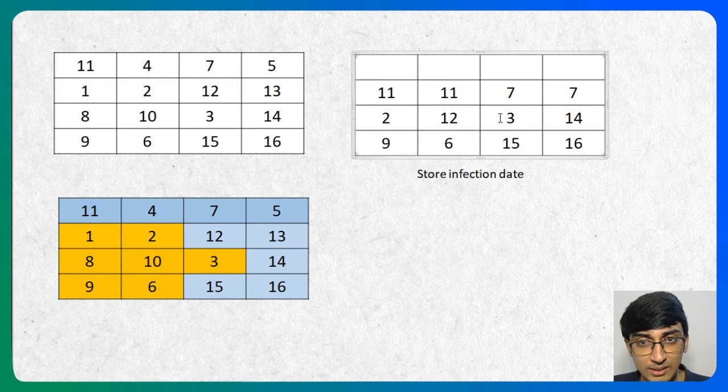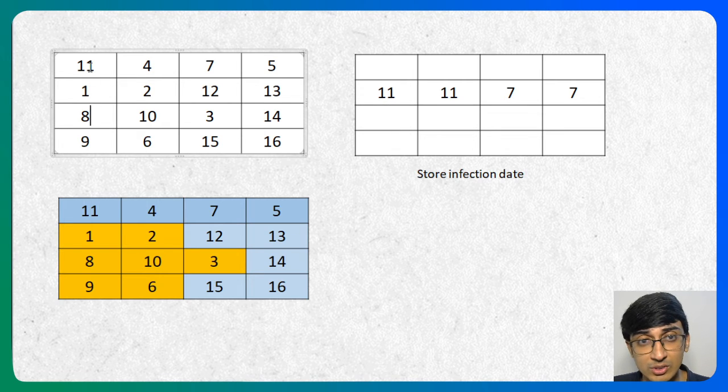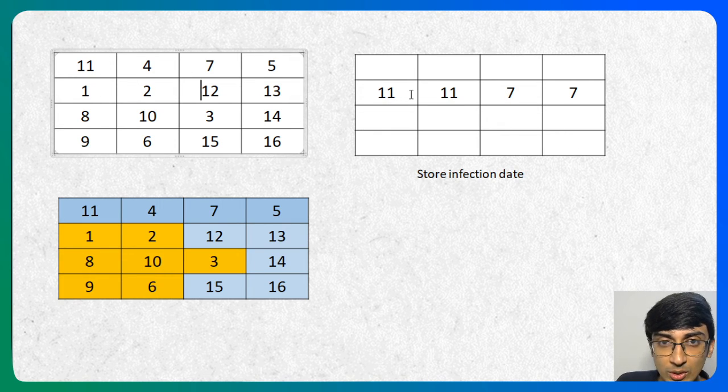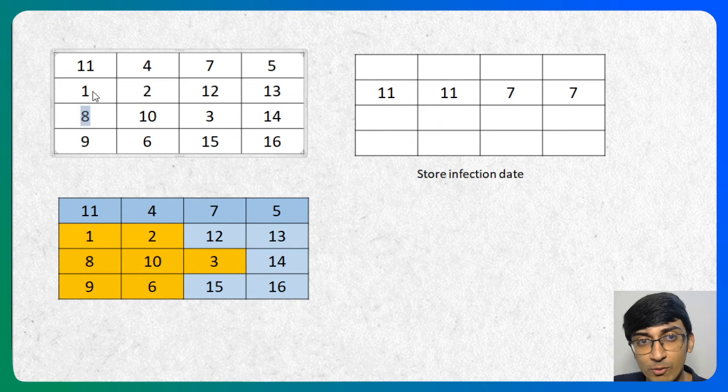Okay, let's come back here. Let's look at this in a better way. For 8, the maximum infection date is not 12. Why is it not 12? Well, if you look at it this way, what's going to happen is the 11 flows down here, right? So the 11 is coming down over here at this point, right? So in that sense, this 7 is also okay, we'll keep these 7s here, but what I'm trying to say is 8, while 1 and 2 will get cleaned up right before, 11 will dirty them again.